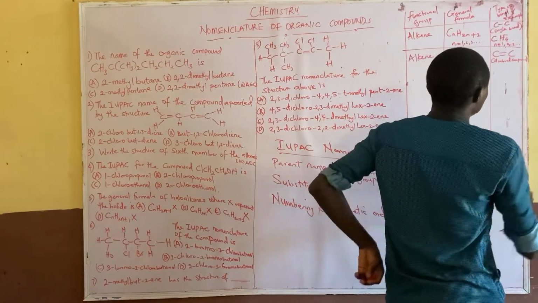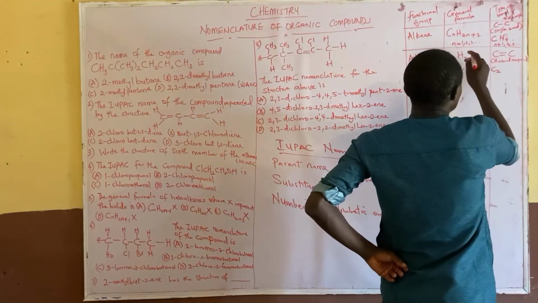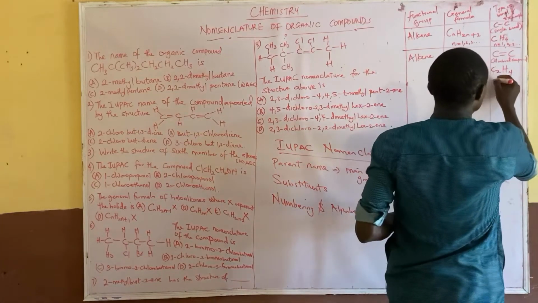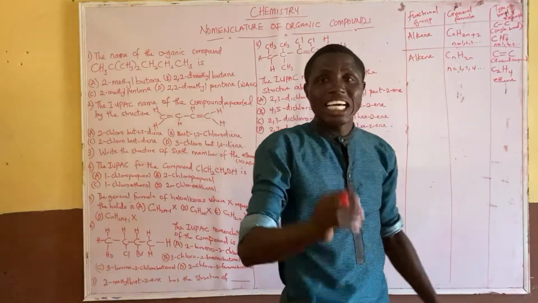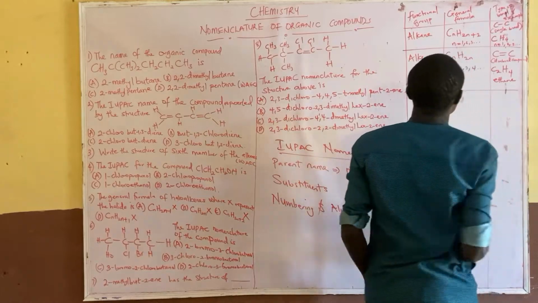So now you put 2 here. What do we have? We have C2, and 2 times 2 gives C2H4. So this one starts from number 2, and number 2 is C2H4. So that's that about that one.